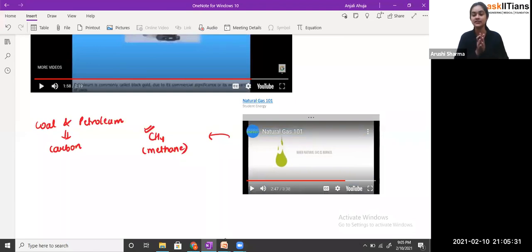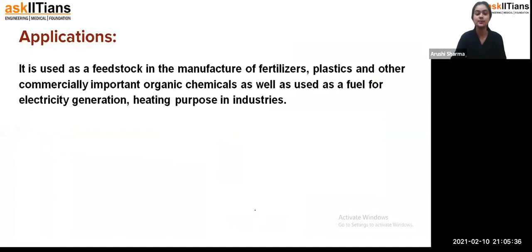See, now she is telling about the applications. So we can see some applications here, students, what could be the applications. See, the natural gas which we are getting in the reservoirs or associated with the oil, we are getting in the form of a fossil fuel. Now that natural gas is used in different areas after separating it from other substances like water particles, or any other gas present. So you can say we are again refining the natural gas, but the components which we get on refining natural gas are not of any use for us. Okay, so that's why we don't have to discuss their application.